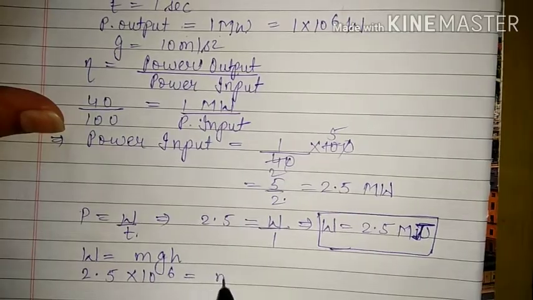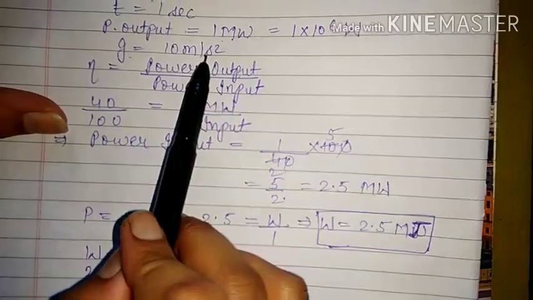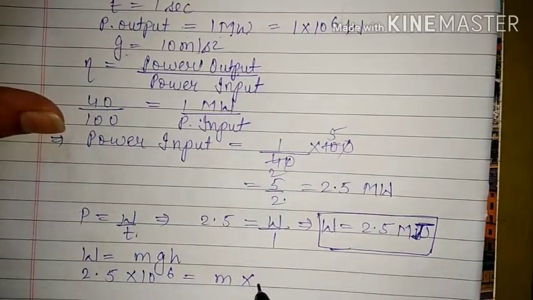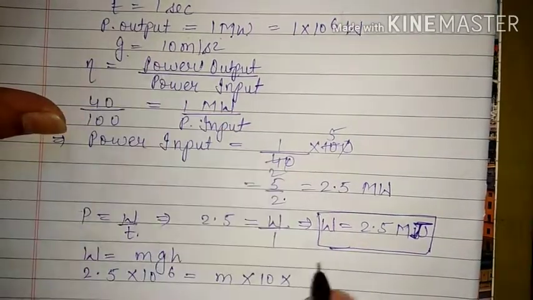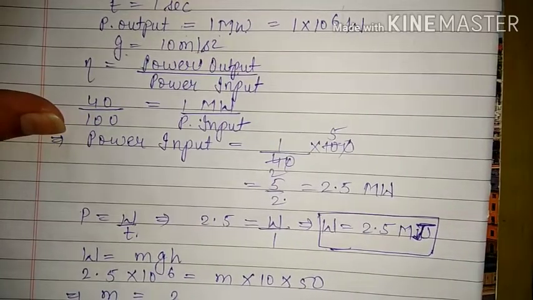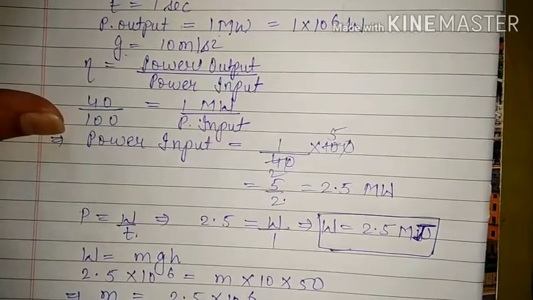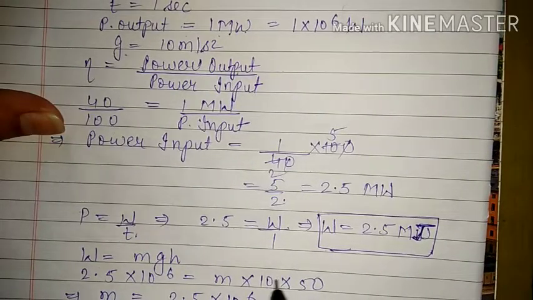Obviously m we do not have, and g is given that we can take g is equal to 10. So we will take here 10, and h is given how much? 50. So from here we can calculate the value of m, that is equal to 2.5 into 10 raised to power 6 upon 10 into 50.